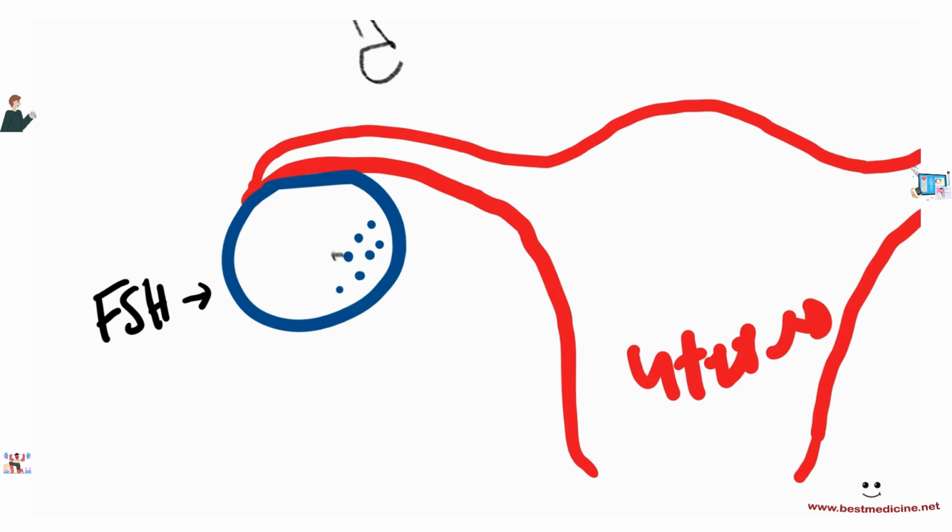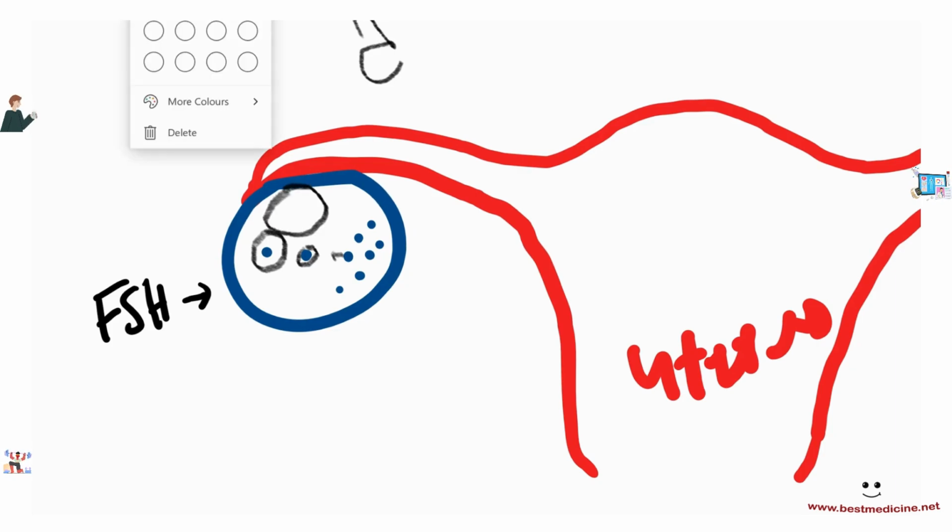So what's going to happen here is that a little bit of tissue starts developing around an egg, okay? And then over time, it is going to become bigger and bigger. Now it's becoming a bit bigger, and the egg is still inside of it, and then it becomes very, very big and a completely mature follicle, okay? So this is quite big now, and this is called a mature follicle.